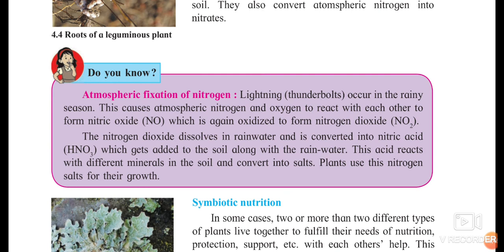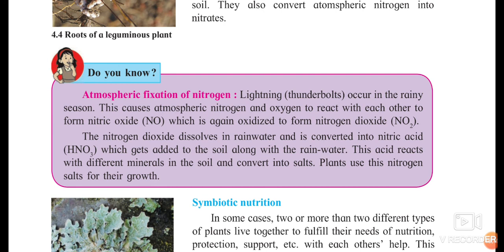Again, this nitric oxide is oxidized. Oxidized means there is an addition of oxygen to it, and later this nitric oxide is converted into nitrogen dioxide. Here oxygen atoms are 2, that's why it is called dioxide. First nitrogen and oxygen combine, and nitric oxide is formed, and later when oxygen is added again, it forms nitrogen dioxide.